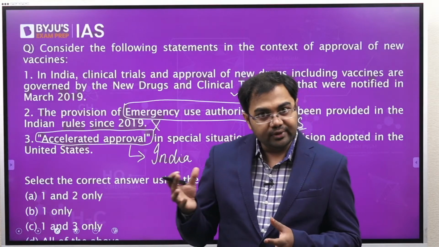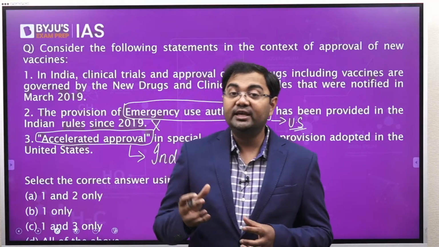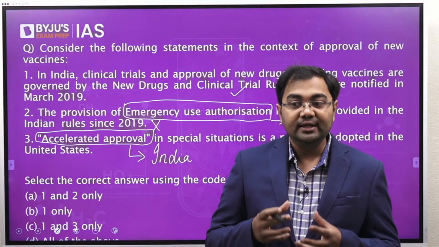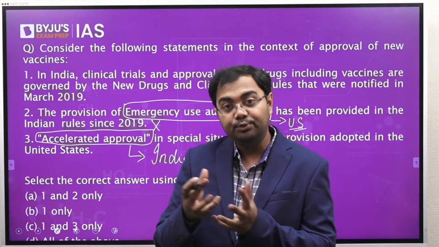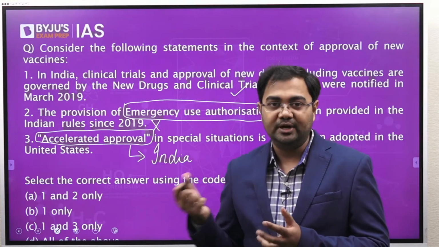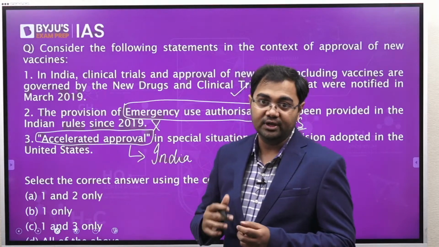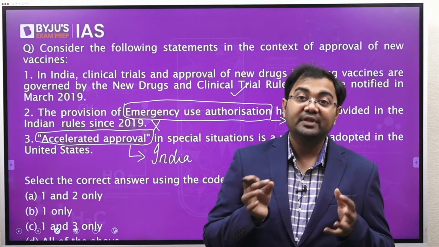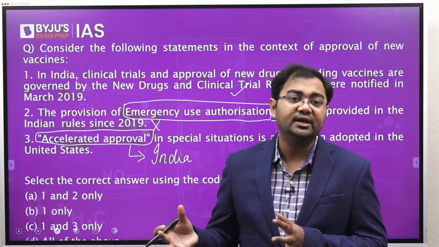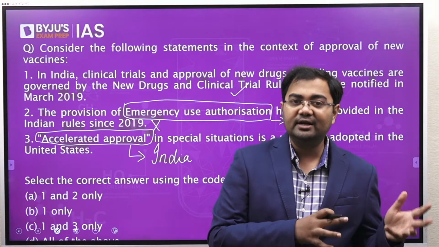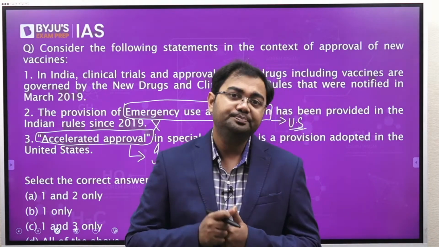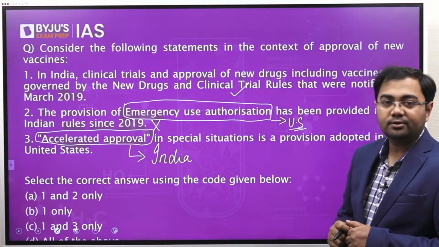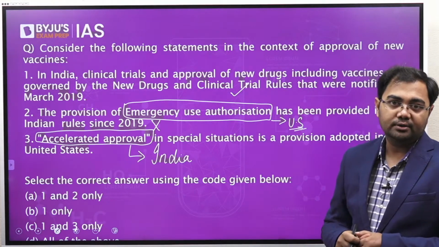For example, even if you consider the case of COVID-19, we wanted to start using the vaccines very quickly. So all these vaccines that were approved in India went into this particular route, that is accelerated approval. So that very quick approvals can be provided to these vaccines as quickly as possible on the basis of some other factors, other than the normal clinical trials that anyway happen for all new drugs and medicines. So this is something that is a part of the process that we follow in India.